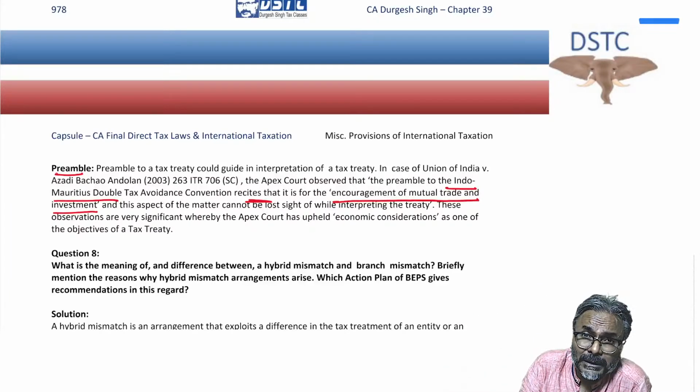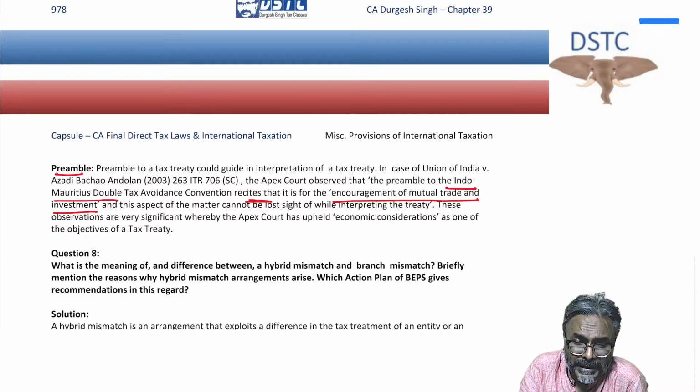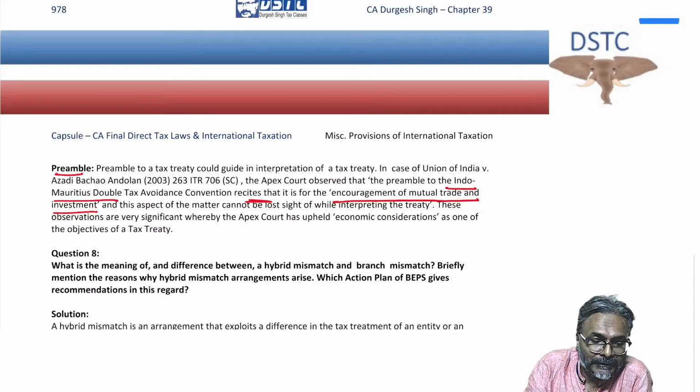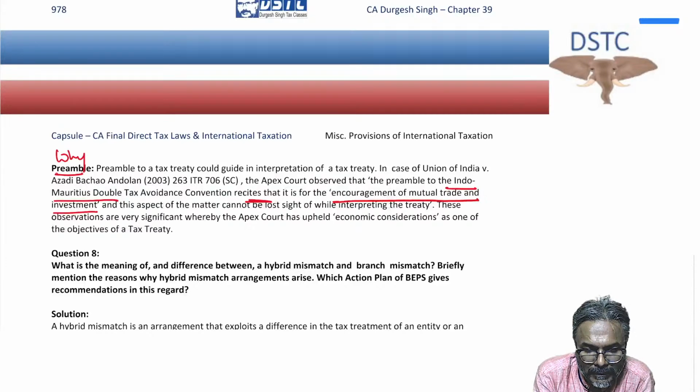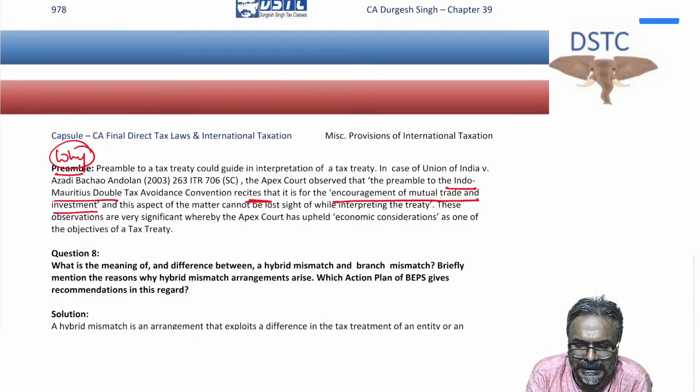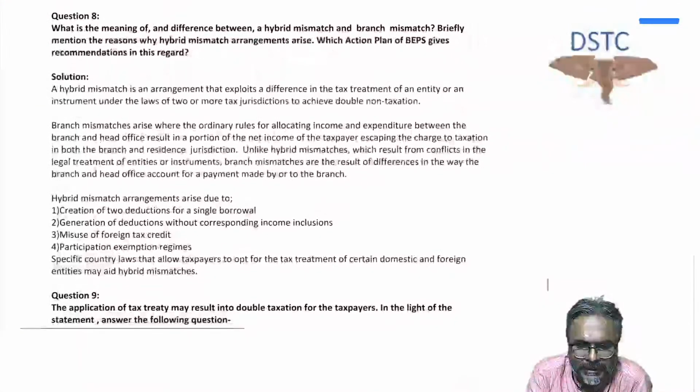To encourage the mutual trade between India and Mauritius, we are entering into the treaty. So that becomes a preamble. Why we are entering? Preamble gives you the why. So in this context, the preamble in the India-Mauritius Treaty is to encourage the mutual trade and investment in the two countries.